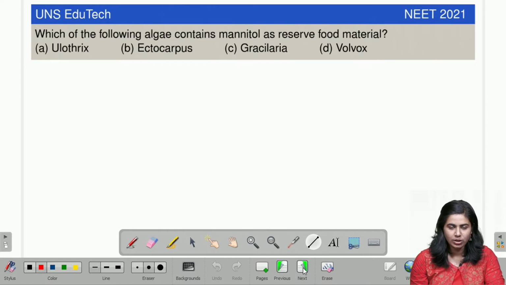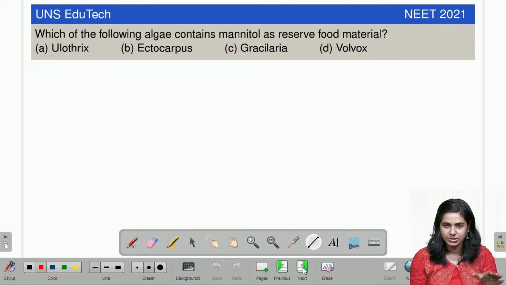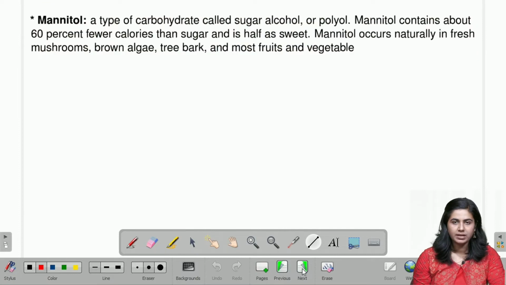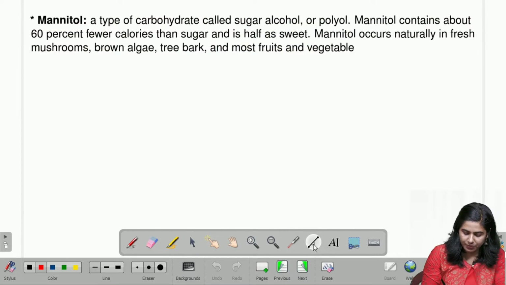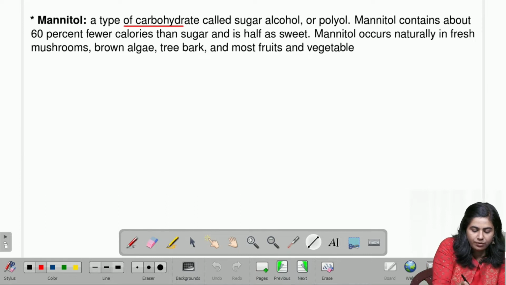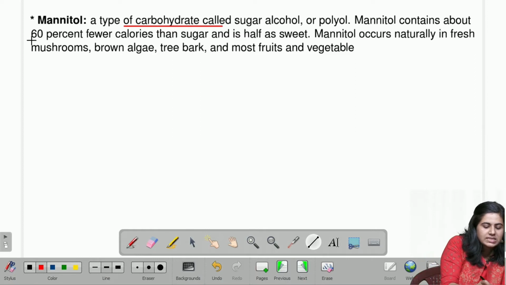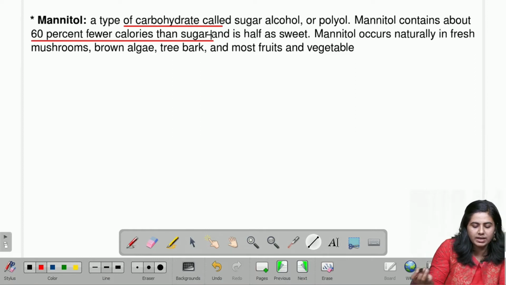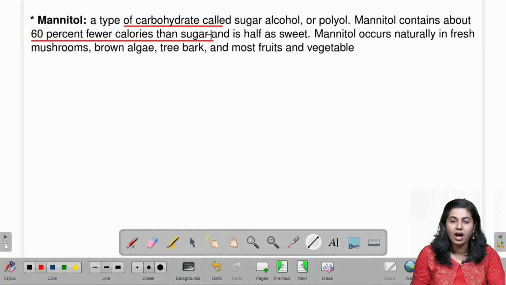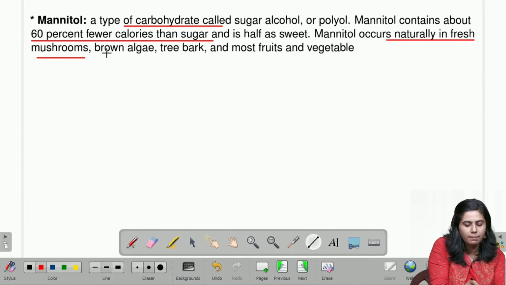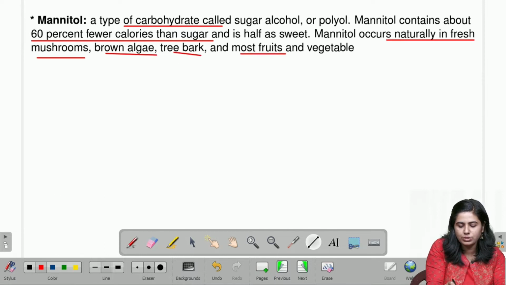So as we usually do, let's learn a little bit about each option and what the question is about. The question is about which algae contains mannitol. So we should know what mannitol actually is. Mannitol is nothing but a type of carbohydrate. It's a type of carbohydrate called sugar alcohol, and its peculiarity is that it has 60% fewer calories than normal sugar and is half as sweet as normal sugar. And mannitol occurs naturally in fresh mushrooms, brown algae, tree bark and most fruits and vegetables.